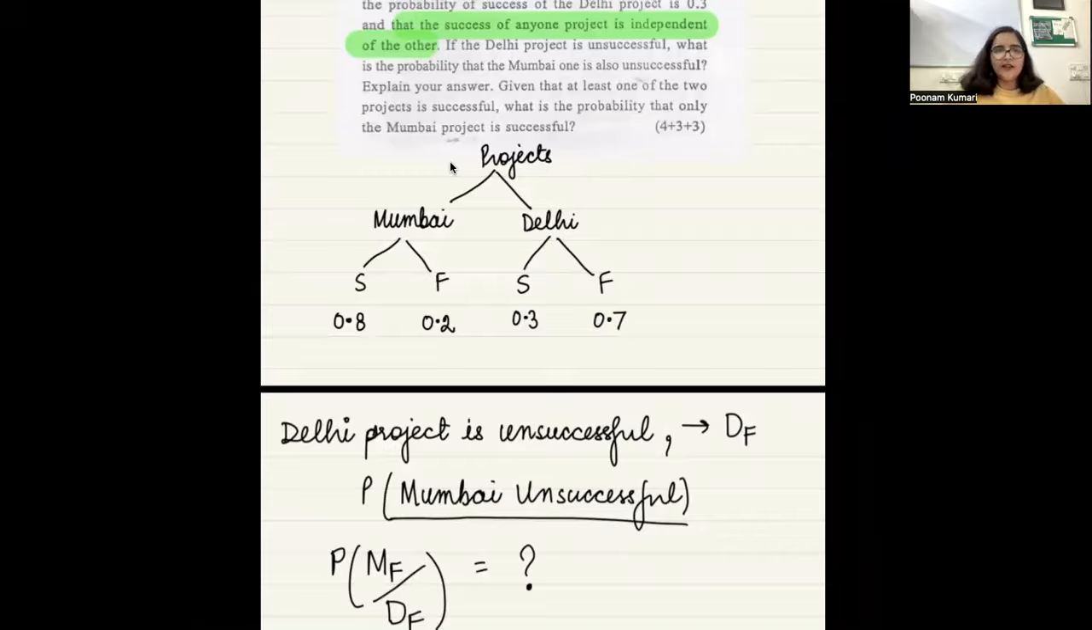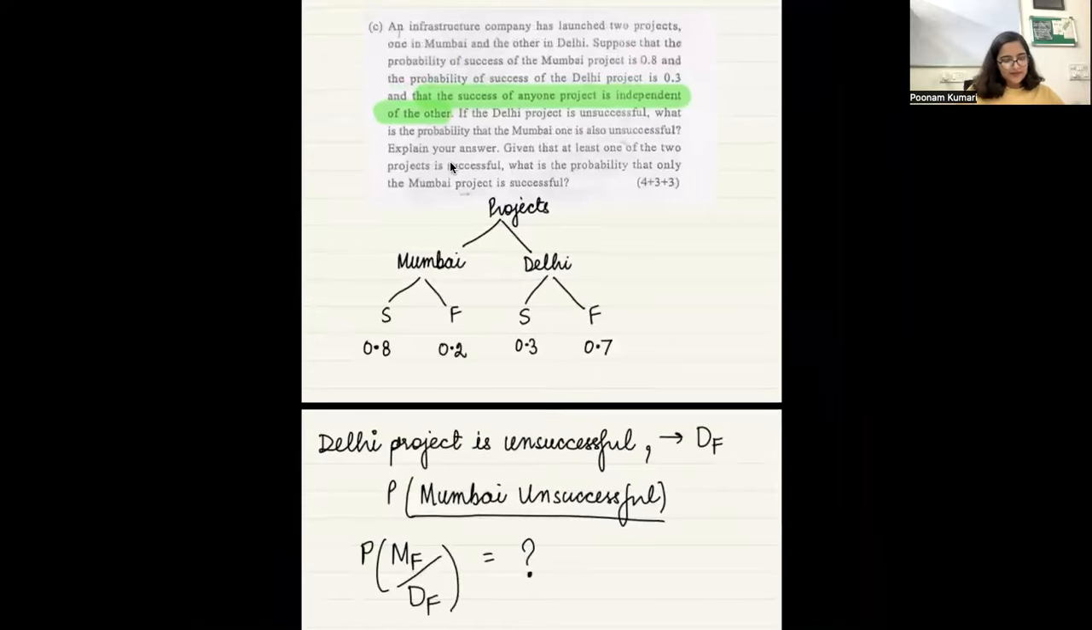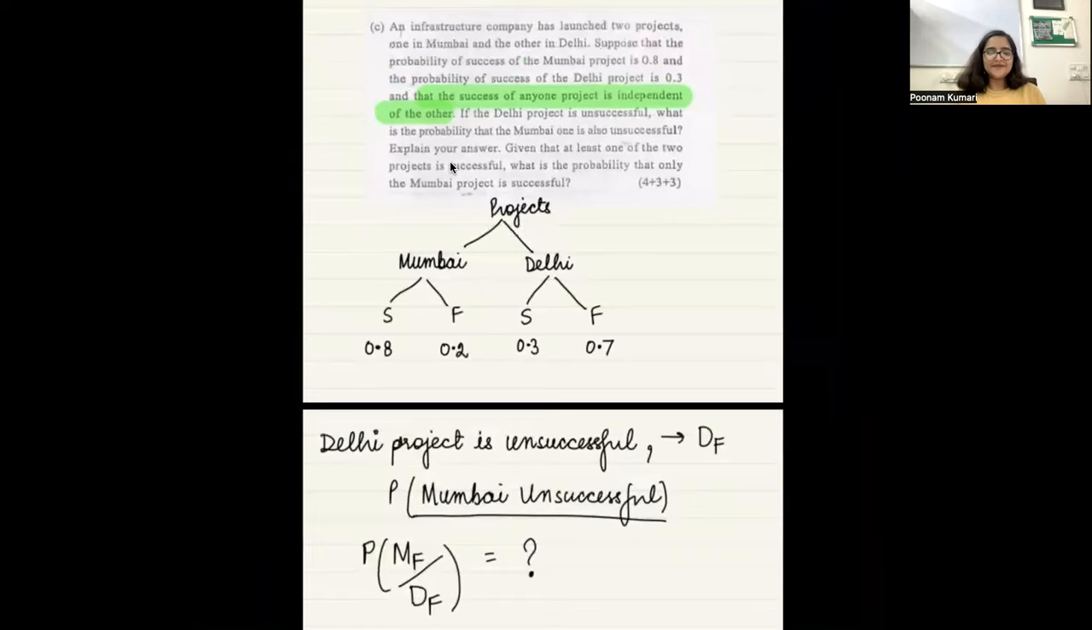Tell me, then what do we have to do? Oh, ma'am, we have to find the intersection, but the intersection is not given in the question. Okay. So if we are stuck, then we can't do anything, right? These are two independent events, so the answer will be the probability of Mumbai failure.